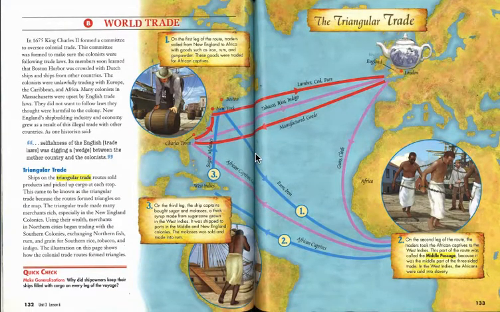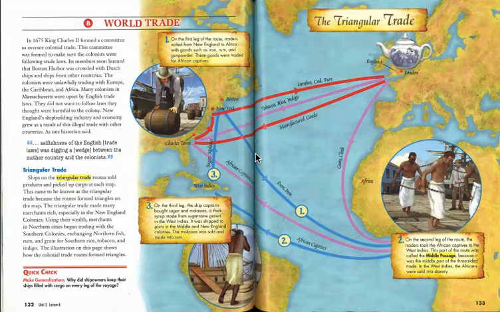In 1675, King Charles II formed a committee to oversee colonial trade. This committee was formed to make sure the colonists were following trade laws. Its members soon learned that Boston Harbor was crowded with Dutch ships and ships from other countries. The colonists were unlawfully trading with Europe, the Caribbean, and Africa.